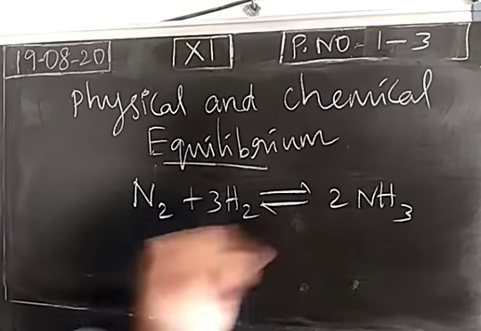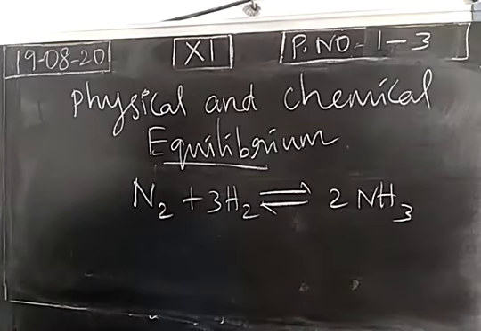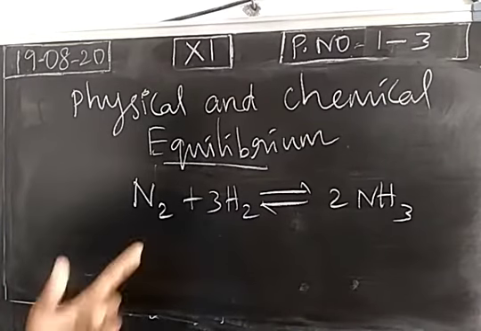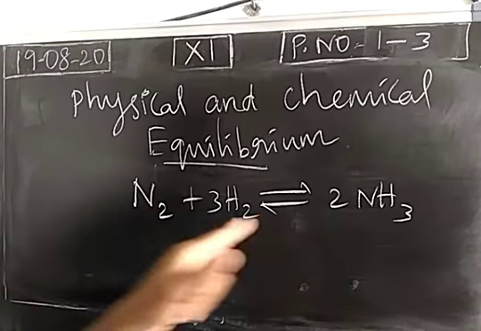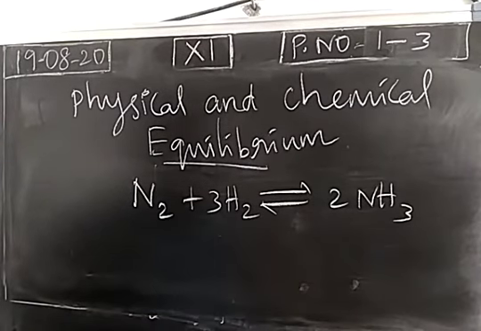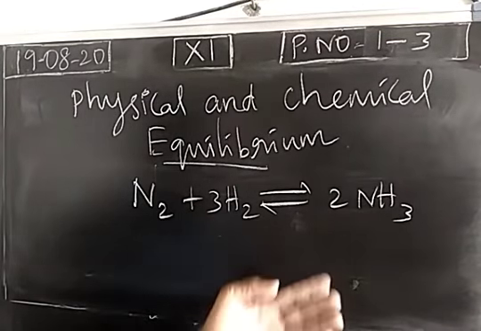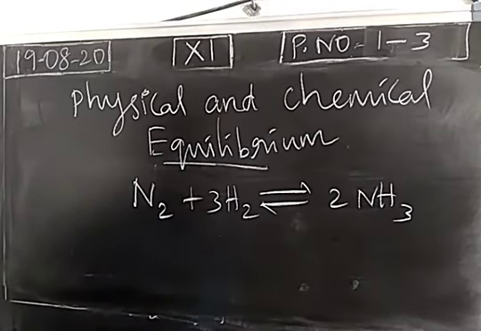So during the formation of ammonia, the reaction becomes reversible reaction. I expect that the reaction will be an irreversible reaction. I am expecting only forward reaction. But during the formation of ammonia, the reaction becomes reversible one. When ammonia is forming, at the same time the formed ammonia is dissociating to produce nitrogen and hydrogen.